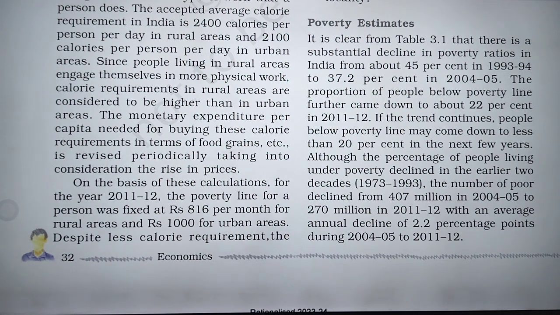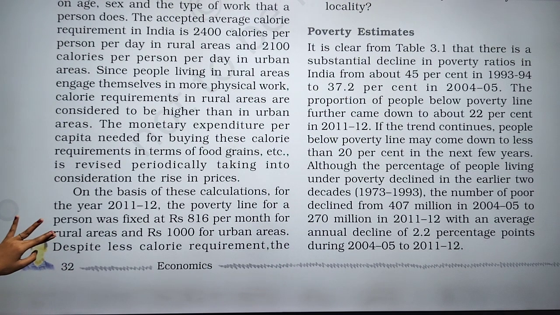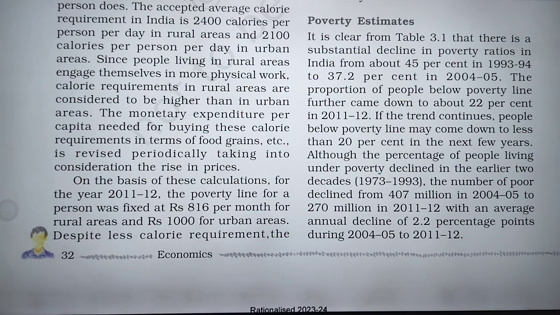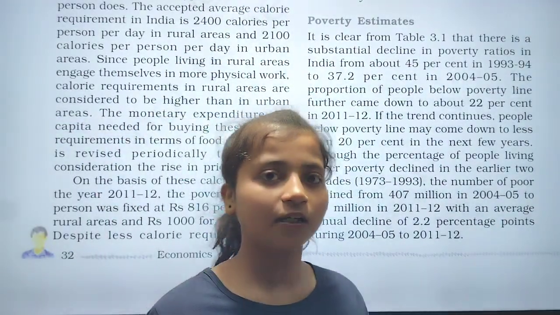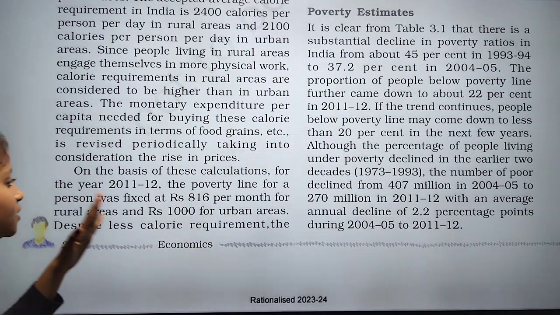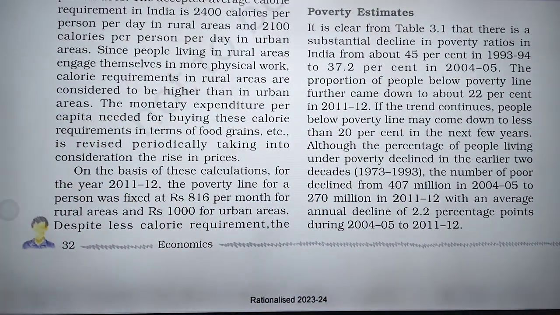That means if you are getting less than 816 rupees per month, and you live in rural areas, you are considered poor. Now if any person in rural areas is earning less than 816 rupees, we can say that they are not earning much money, that they are below the poverty line.